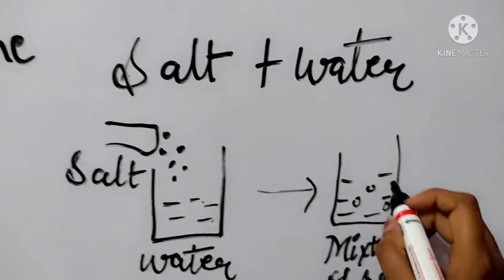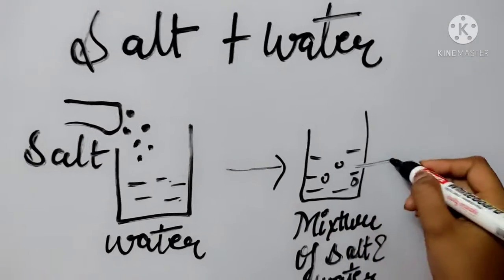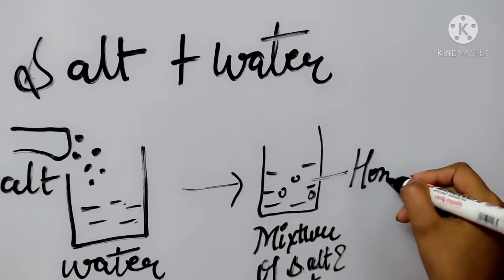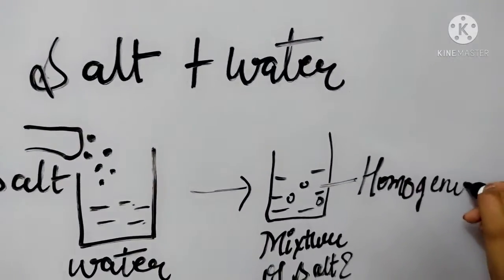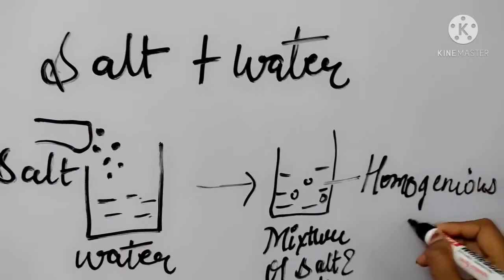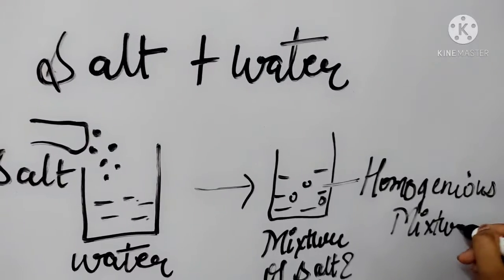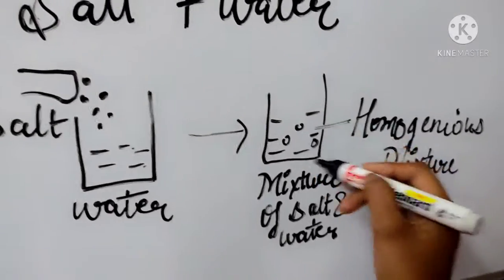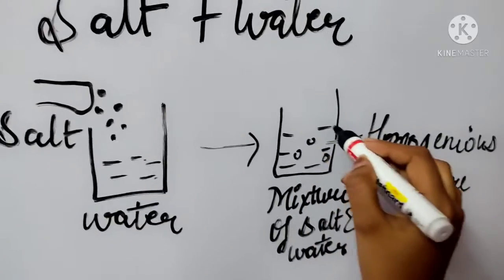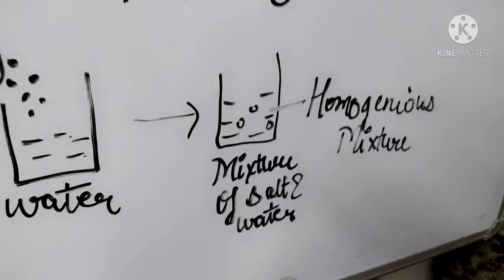In this, the particles are properly mixed with each other. So that is called a homogeneous mixture. When the property of the particles is the same all around the mixture, that is called a homogeneous mixture.